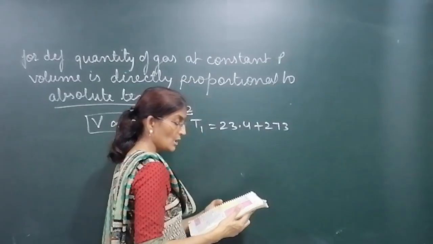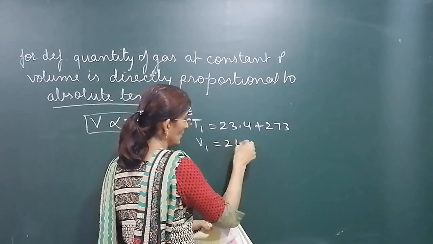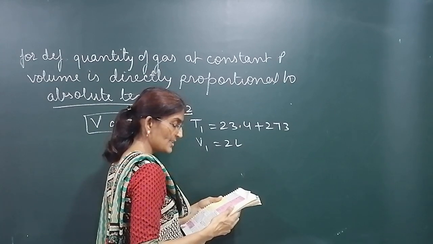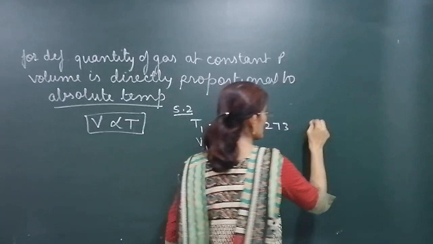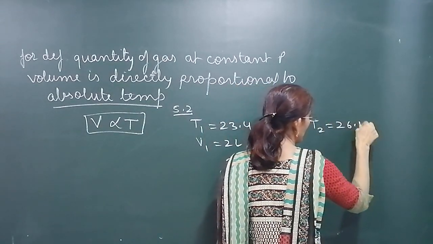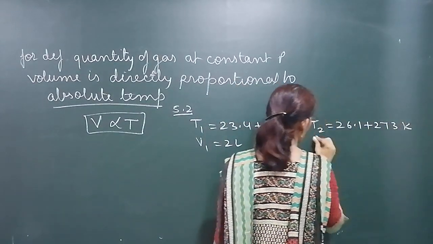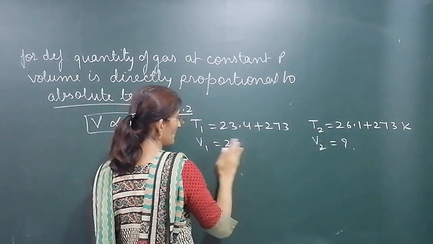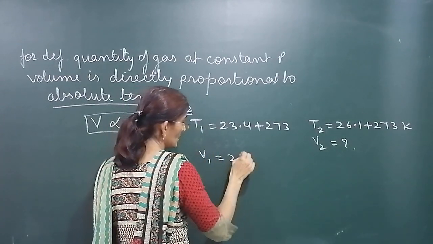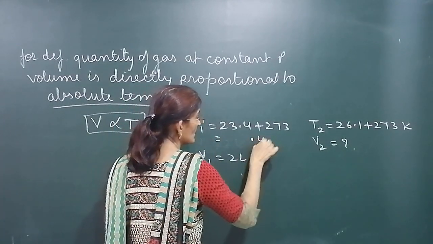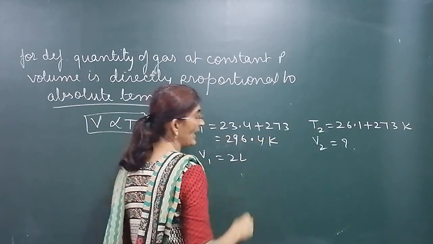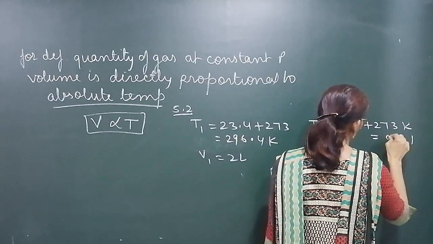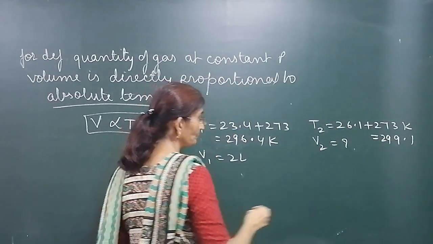A balloon is filled with 2 liter air. He's asking what will be the volume of the balloon when the ship reaches the Indian Ocean where the temperature is 26.1 degrees. So we have to add 273 in order to convert it into Kelvin. We have to determine volume. So we'll add them. V1 is 2 liter, and T1 is 296.4 Kelvin, and here if we add, T2 would be 299.1 Kelvin.